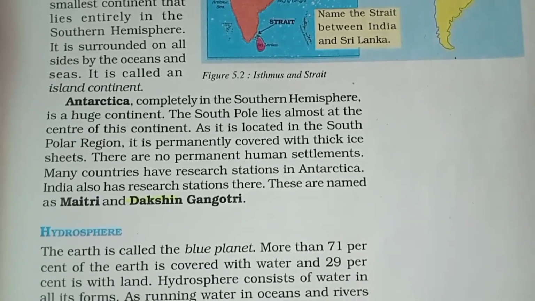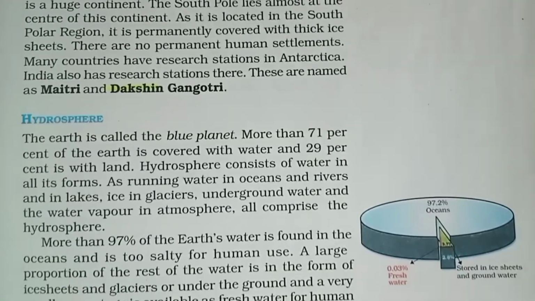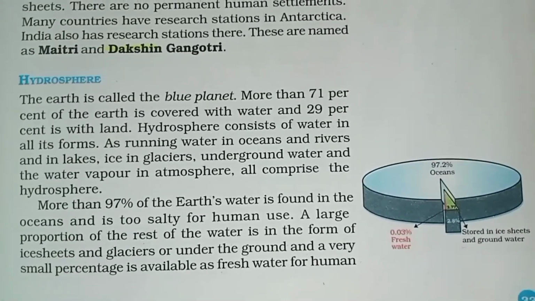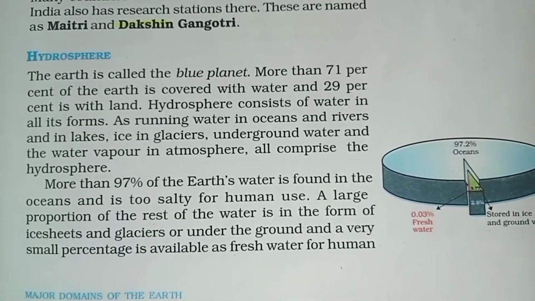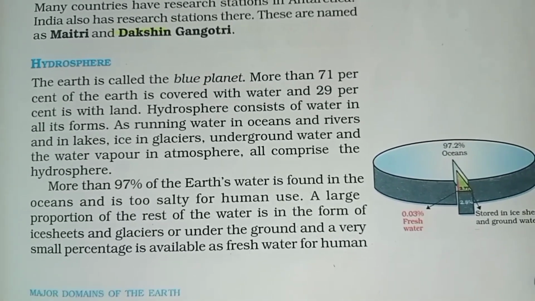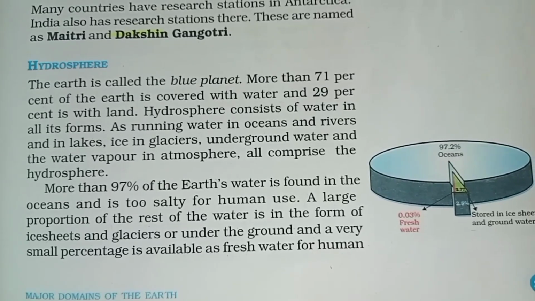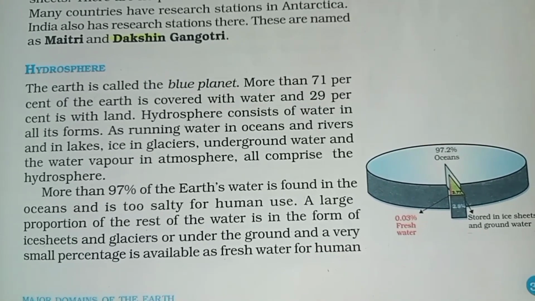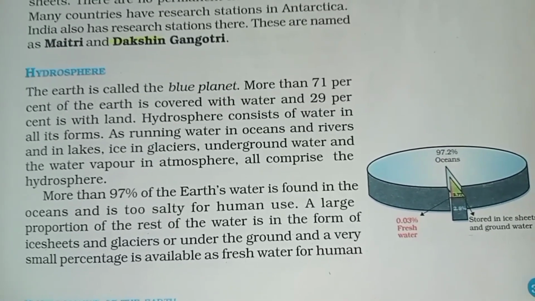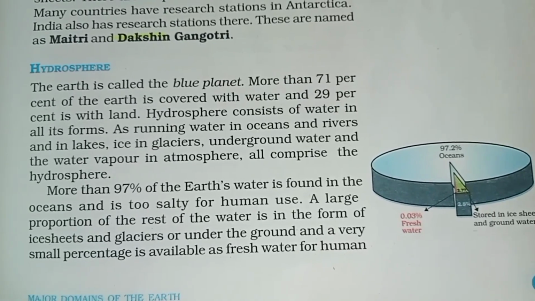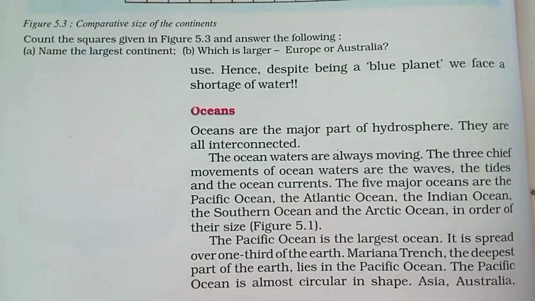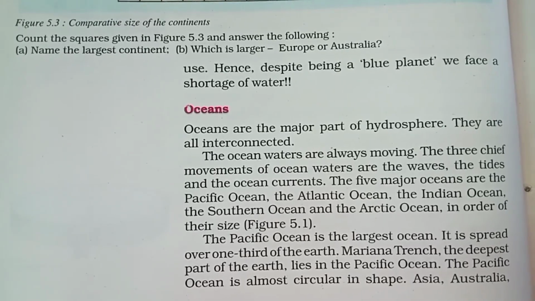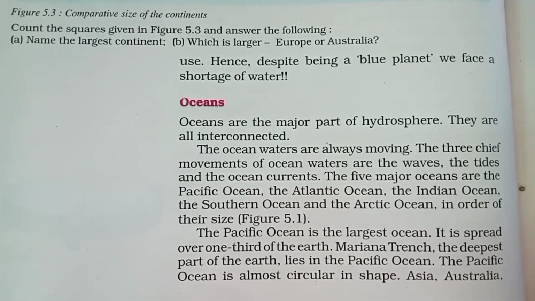These are separated by large water bodies. These continents are Asia, Europe, Africa, North America, South America, Australia and Antarctica. Look at the map of the world, figure 5.1, and notice that the greater part of the landmass lies in the northern hemisphere. Asia is the largest continent. It covers about 1/3 of the total land area of the Earth.